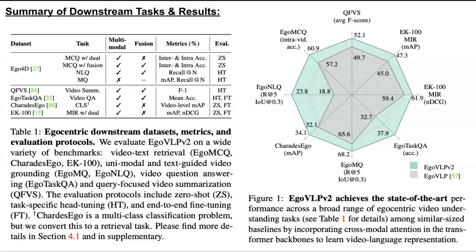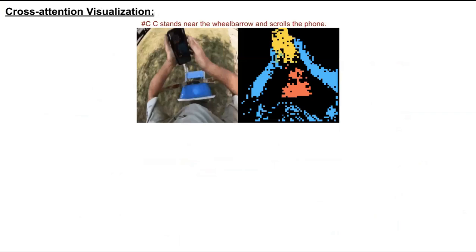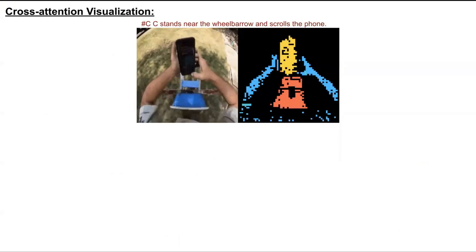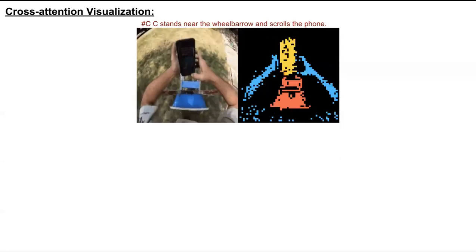We pre-train our proposed system on the EgoClip version of Ego4D. Our system achieved effective results on 8 different tasks across 5 different datasets. Detailed results can be found in our manuscript. We perform ablation experiments on 3 different objectives. We observe that all three objectives are important for good performance. Moreover, the flexibility of the proposed fusion in the backbone module helps us to boost retrieval performance using an ensembling strategy.